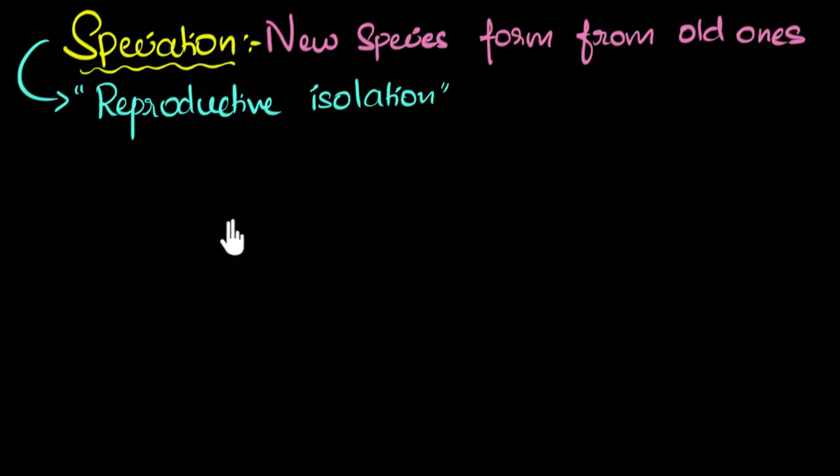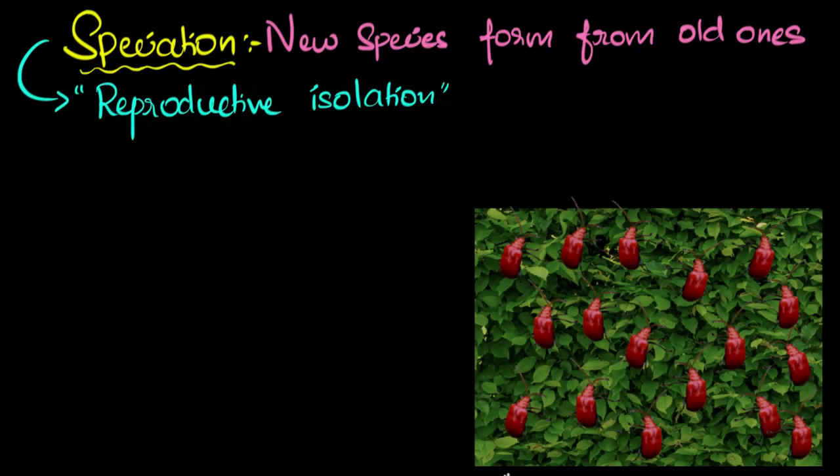We will not look at humans and the apes. That's basically because it's very complicated. Instead, we'll look at a much simpler example. Let me tell you a story. This is a story of a group of red-colored beetles living on a bush, okay?